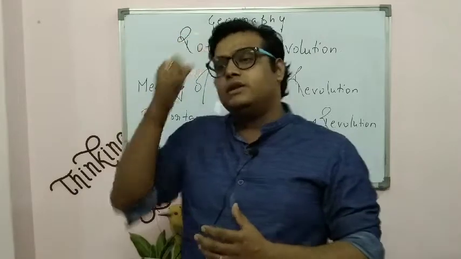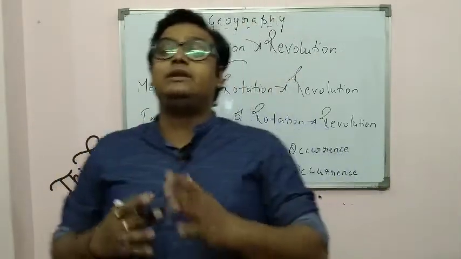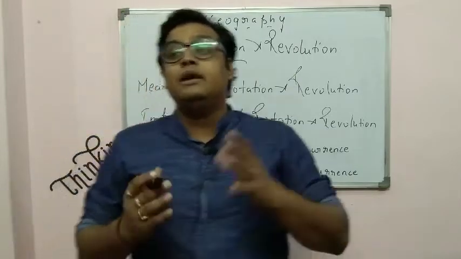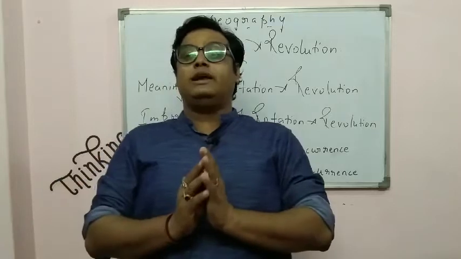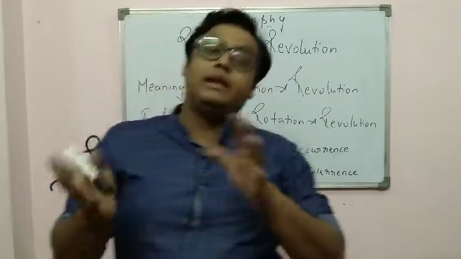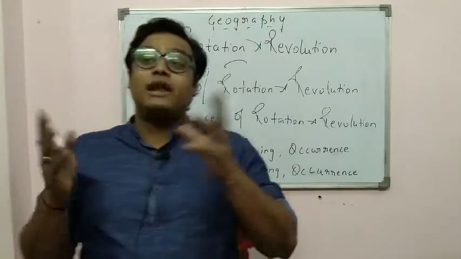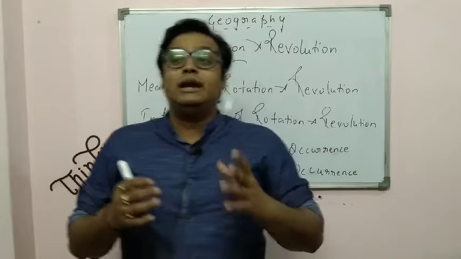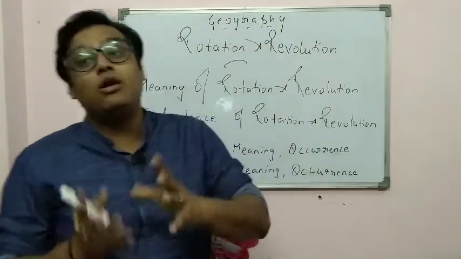This inclination of the earth is very important because the change of seasons, the daytime and night time, they differ in different places at different times. If it would have been straight, 12 hours of day, 12 hours of night would have been there at all the places, and it would not have been such a variety of climate and temperature in different parts of the world.